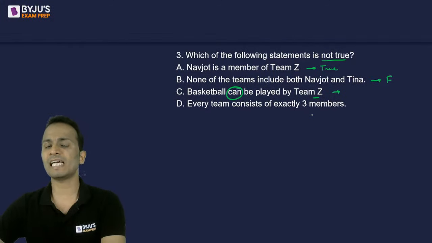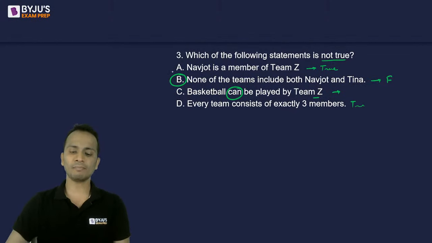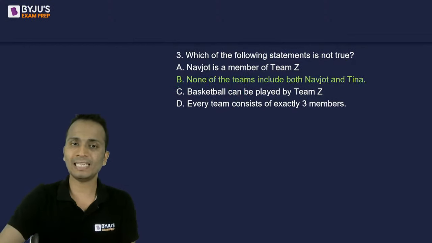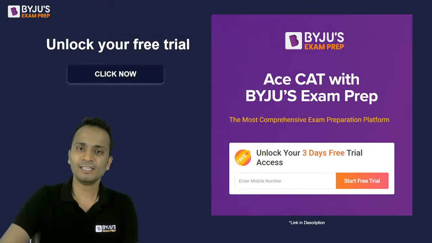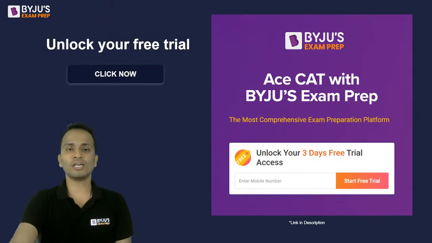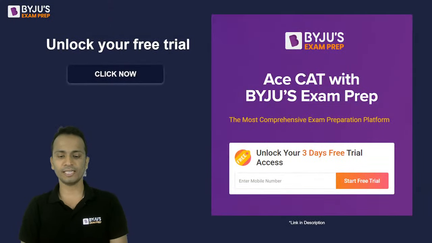Every team consists of exactly 3 members. This is definitely true. So the most appropriate answer that I can mark will be option B. And that should be the correct answer. And yes, it is the correct answer. Alright, fine. And that's all. This was the third question, the last question for this set.